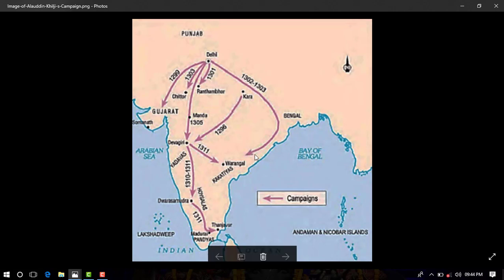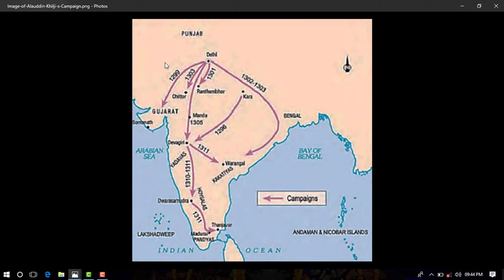The first was against Warangal, you can see in the map, this is Warangal. It is presently located in Telangana. Another was against Dwara Samudra and Mabar. Remember students, both Dwara Samudra and Mabar are located in present-day Karnataka. So we can say that for the first time, Muslim armies penetrated as far as Madurai in the south and brought back untold wealth.